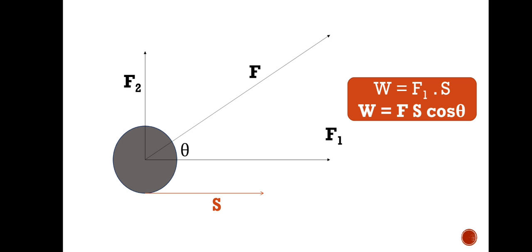You see here we have work done is equal to F1 S, so for this F1 we can put F cos theta and S remains as it is. So don't forget this formula, work done is equal to F S cos theta, where theta is what? Theta is the angle between the applied force and the displacement, okay. So don't forget this formula, work done equals F S cos theta.